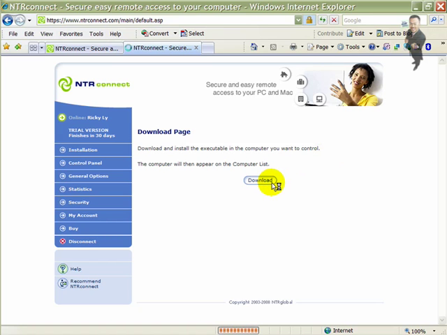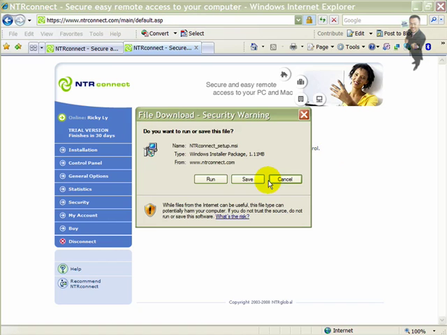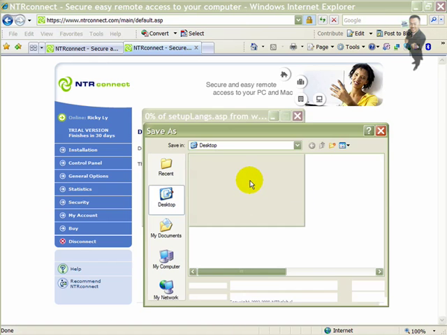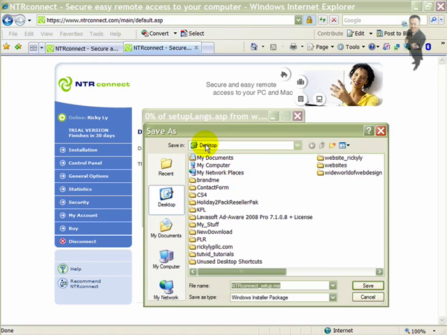You will download this software onto your computer, and this window should open up. If you have something else, you want to make sure you save it, or you can run it. In this tutorial we're going to save it, and when you save it, it's going to ask you where you want to save it.